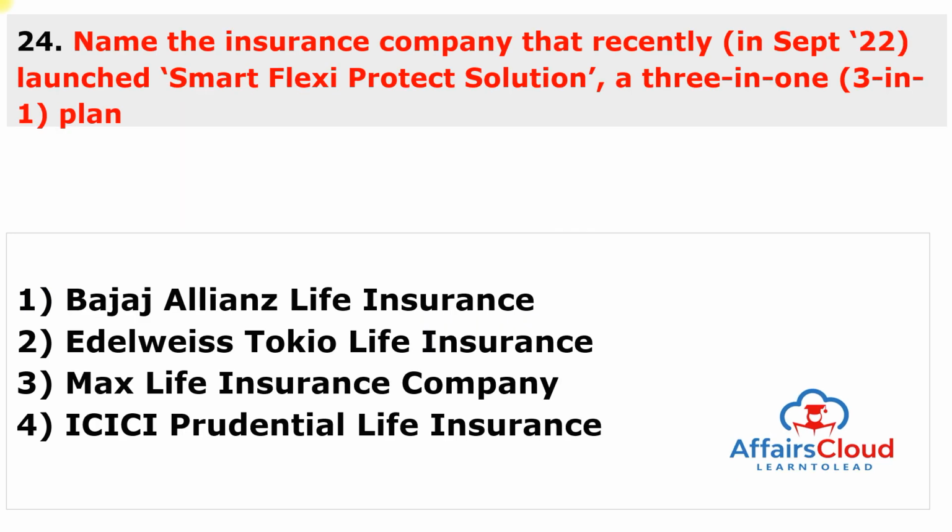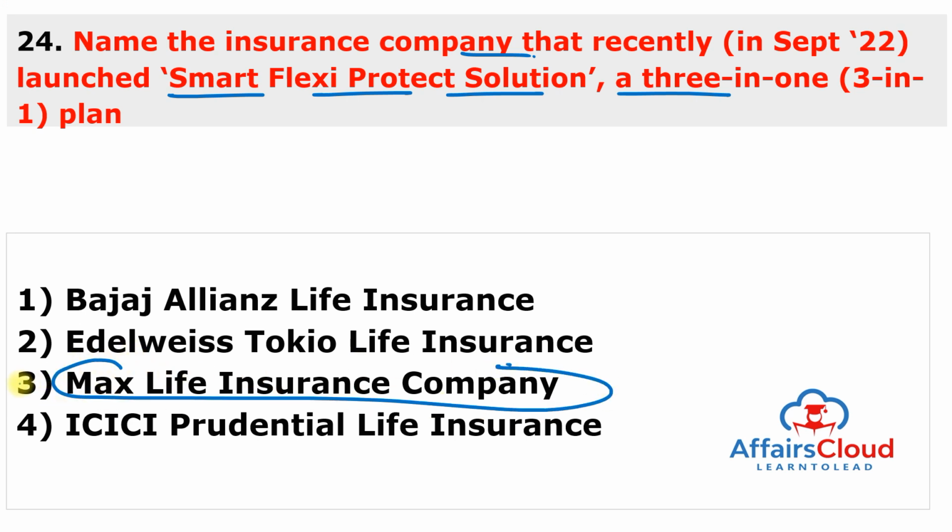Moving to next question. Name the insurance company that recently launched Smart Flexi Protect Solution. Smart Flexi Protect Solution is a 3-in-1 plan. Again, very important. And this is started by Max Life Insurance Company. Answer of this question is 3. And remember the name. This is Smart Flexi Protect Solution. It is a 3-in-1 plan that provides health and enhanced life cover along with the market-linked investment returns. And this is designed for earning individuals, especially for the self-employed profiles.